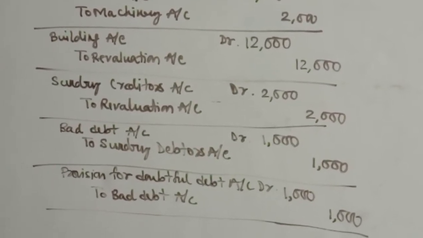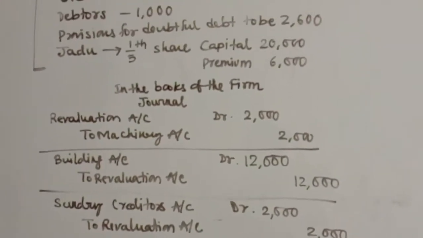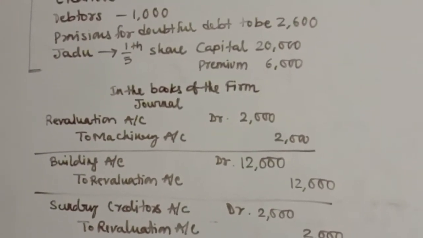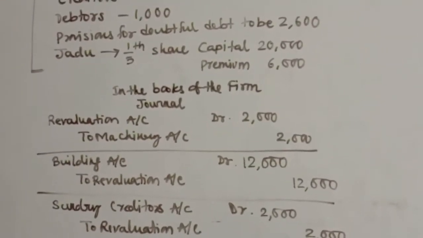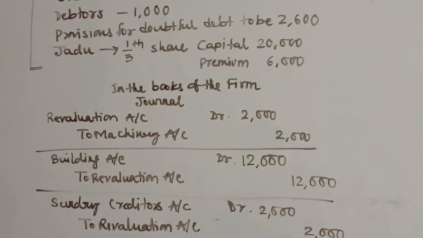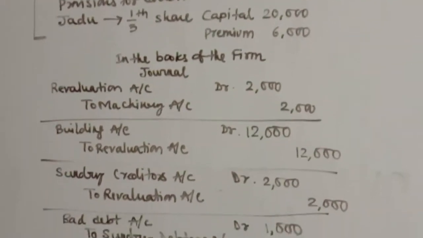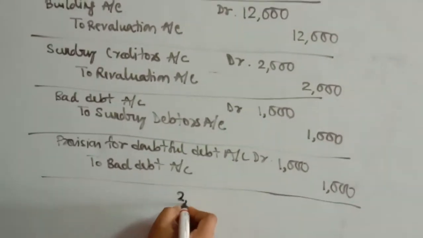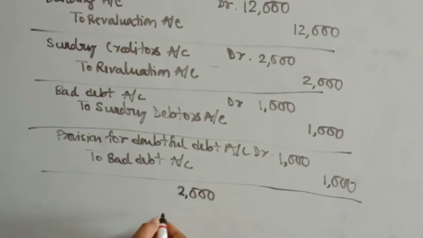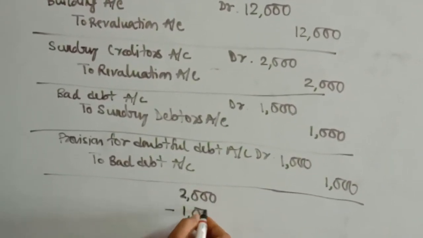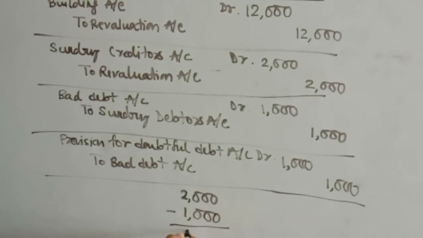And now again the question says that provision is at present required to be maintained at rupees 2600. So earlier the provision was rupees 2000 and you have adjusted rupees 1000. So your provision now comes up to be 1000.